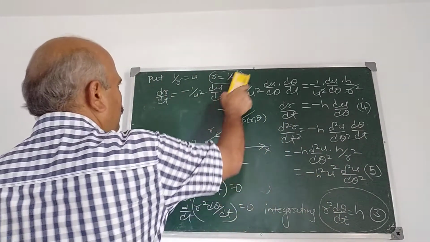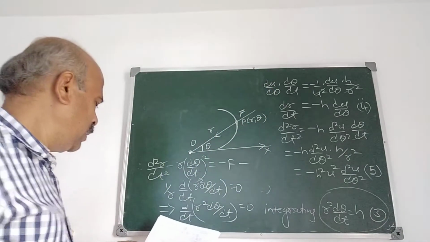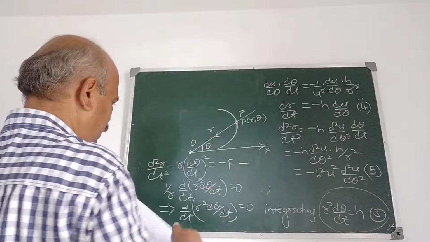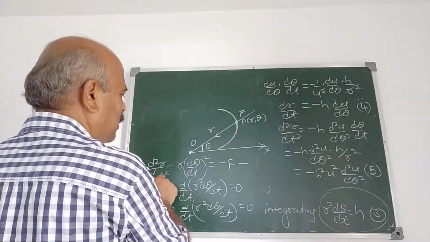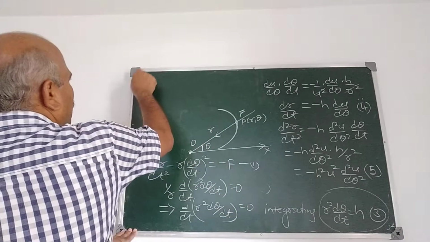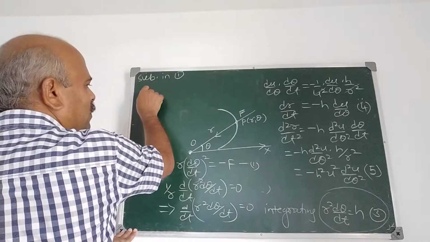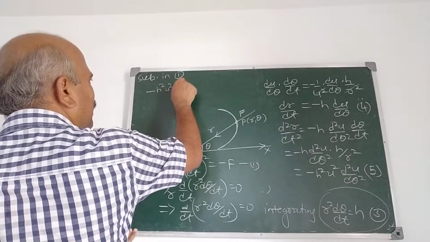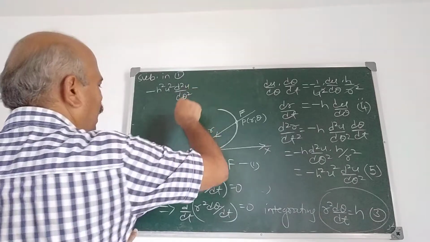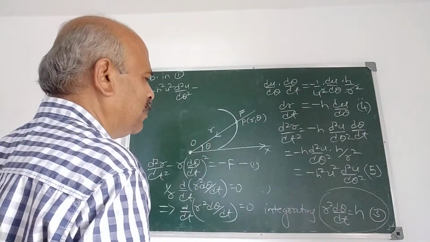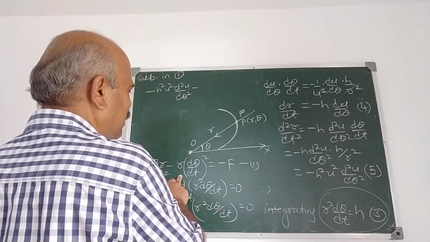Now we substitute this in 1. Substituting in 1, we know the value of d theta by dt and d2r by dt square. Substitute in 1, we get d2r by dt square, which is minus h square u square d2u by d theta square, minus r d theta by dt.